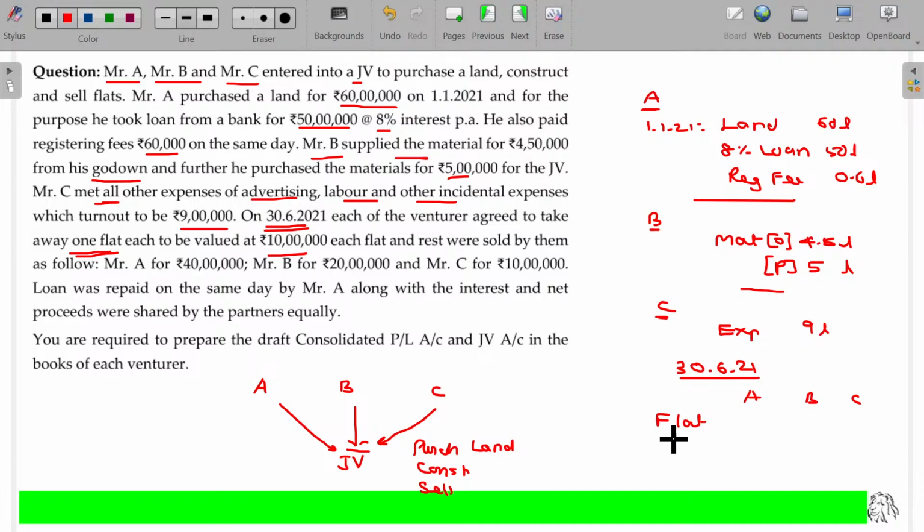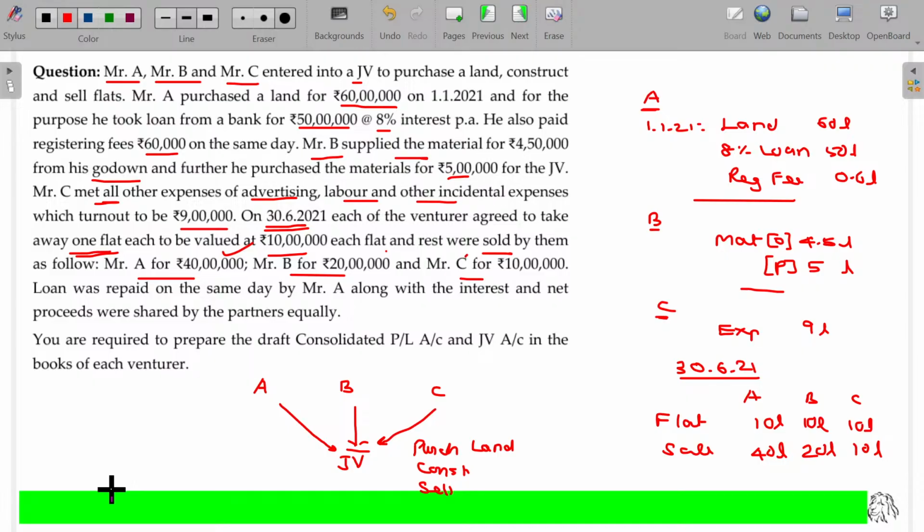They constructed the flats, probably around 30 or 40 flats, and sold a lot. They retain one flat per head, valuing rupees 10 lakhs for all the three. The rest were sold by each of the venturers. A sold the flats in his name for 40 lakhs, B 20 lakhs and C 10 lakhs. So three flats were taken by A, B, C, and the rest were offered to customers. The overall consideration received is 40 plus 20 plus 10, 70 lakhs.